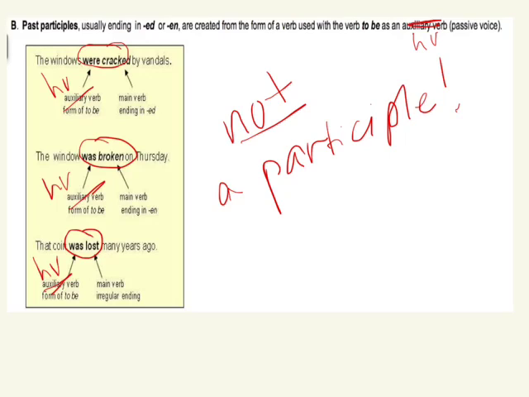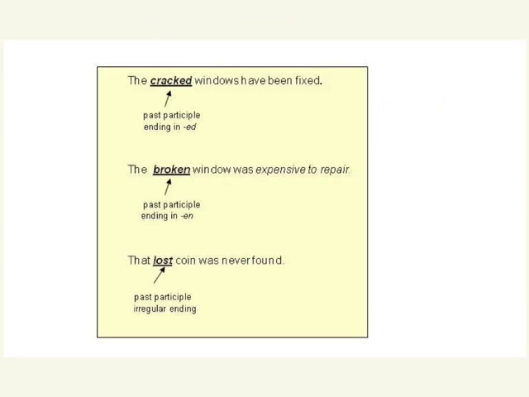All right, so let's look at them. Let's look at some participles. When we remove that helping verb, okay, we now have a participle. The cracked windows have been fixed. Cracked modifies windows. It describes them. The broken window. Broken describes window. That lost coin. Lost describes coin. All of these are adjectives, but they were all verbs in the slide just before this. Okay?